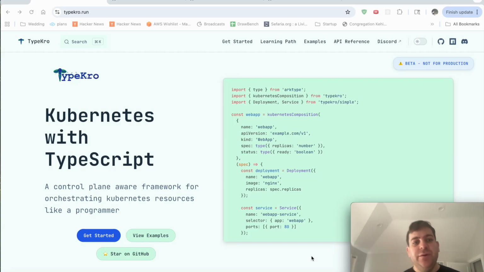Hello, my name is Yehuda Cohen, and this is TypKro. TypKro is a new tool that I've built for building Kubernetes infrastructure in TypeScript in a way that the control plane understands. You are watching the control plane for events and streaming them directly into your development terminal.